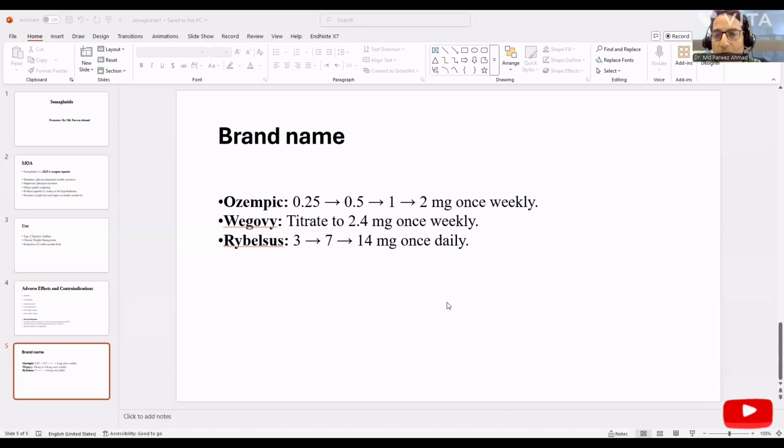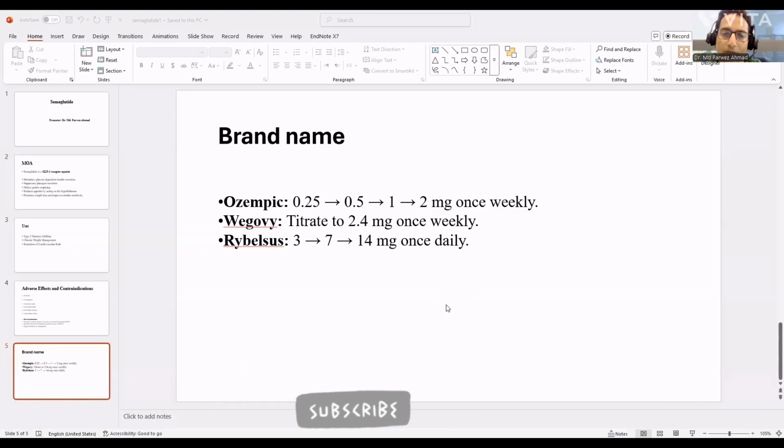Then we use 0.5 milligram for the next 4 weeks. Then we increase the dose to 1 milligram. Then for the next 4 weeks, 2 milligram. We increase it, given once weekly.